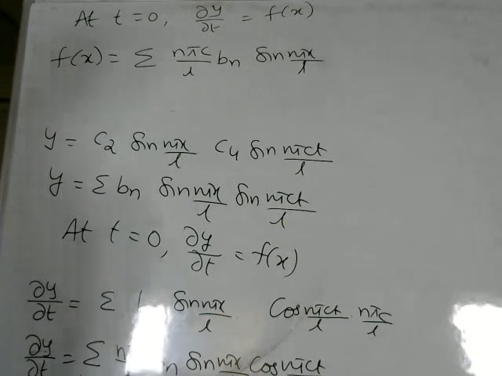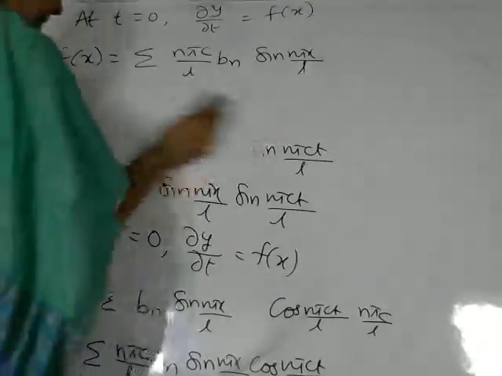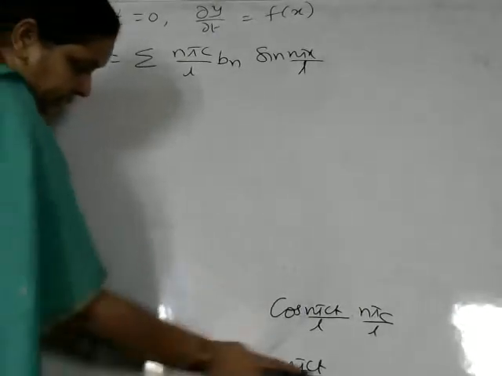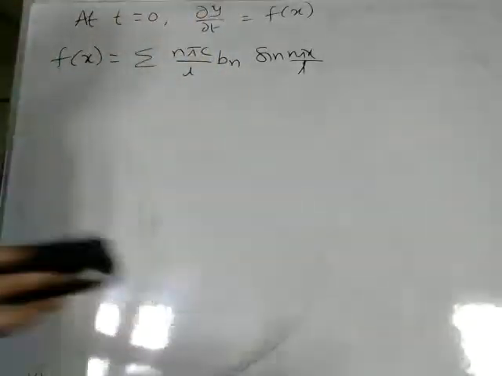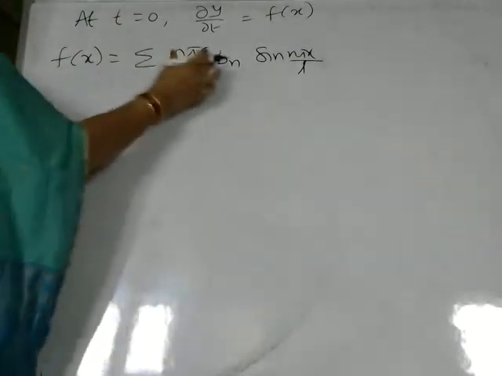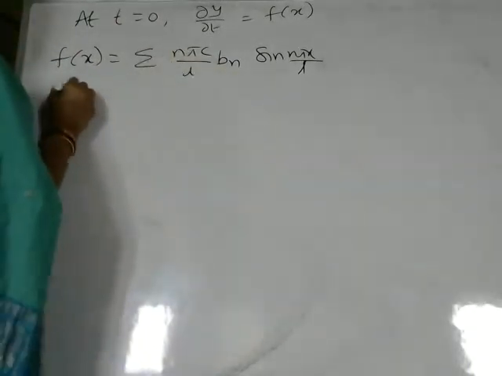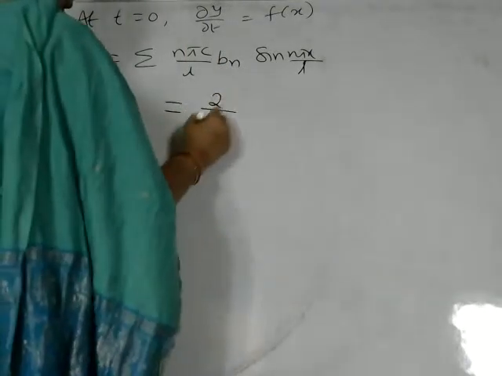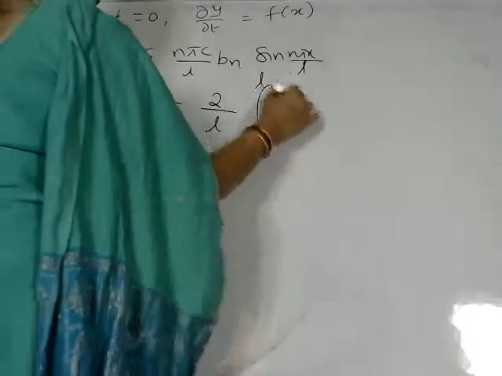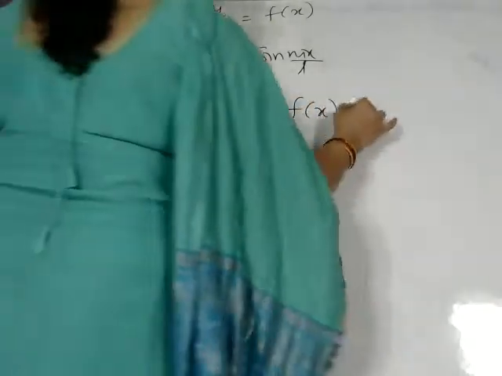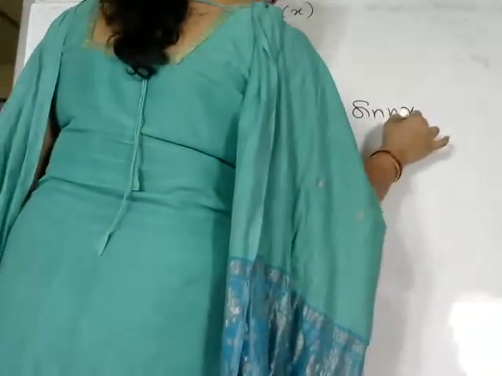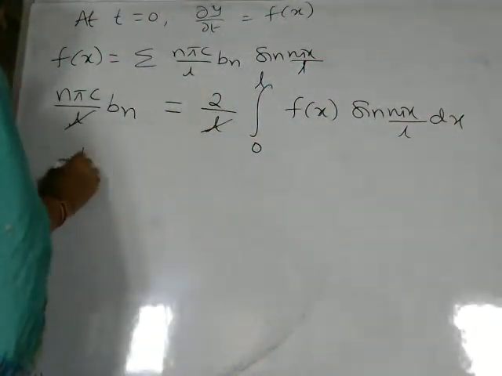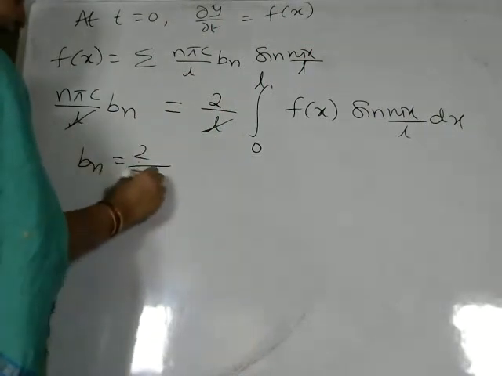So this is the value we have over here. Now this represents a half range sine series. Now we go with the calculation of Bn. What is the Bn value we take from the half range sine series? We have this complete constant, so n pi c by l Bn is equal to 2 by l integral 0 to l f(x) sine n pi x by l dx. So L gets cancelled. Bn is equal to 2 by n pi c.